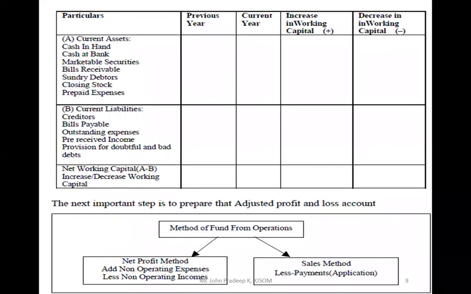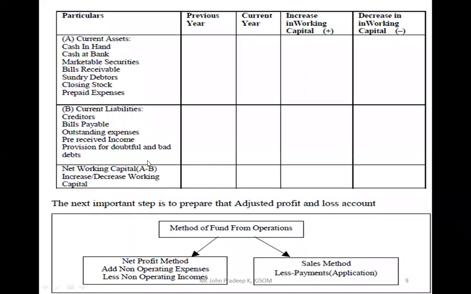This is the format we are going to use now. It's very simple. You have to write previous year and current year, then the increase in working capital and decrease in working capital columns. Then you list out the current assets and then the current liabilities. Then you calculate net working capital. How will you calculate net working capital?